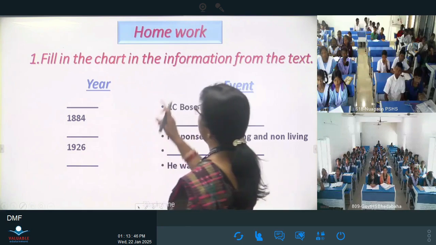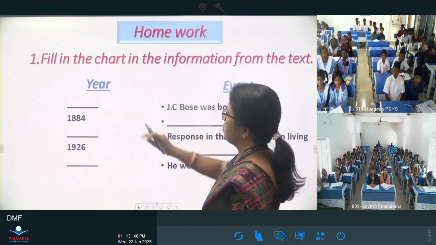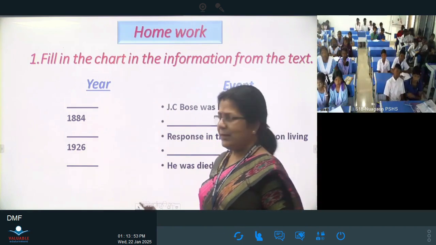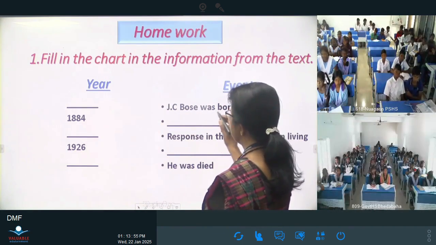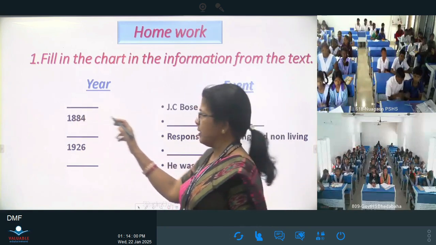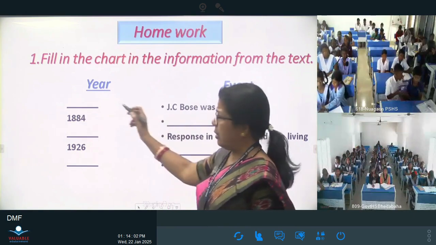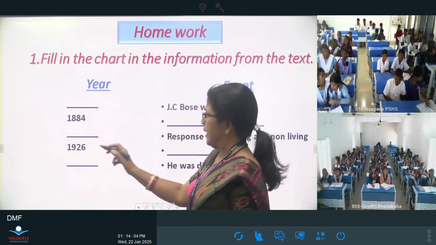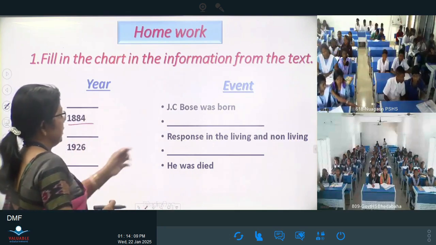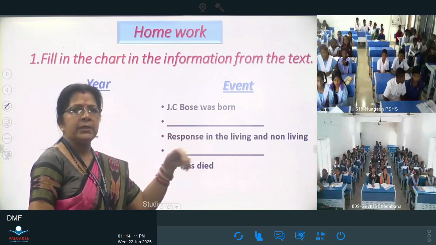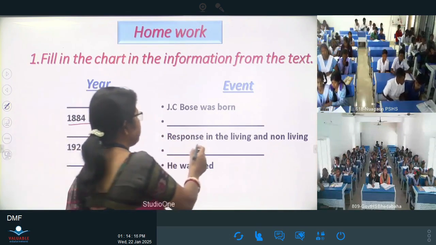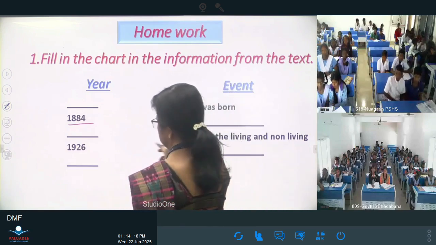Then next is your homework. So you fill in the stanza. I have given you a stanza. Jagadish Chandra Bose was born: you write down the year. 1884. You write down he completed his BSc degree and returned to India, okay, then response in the living and non-living.